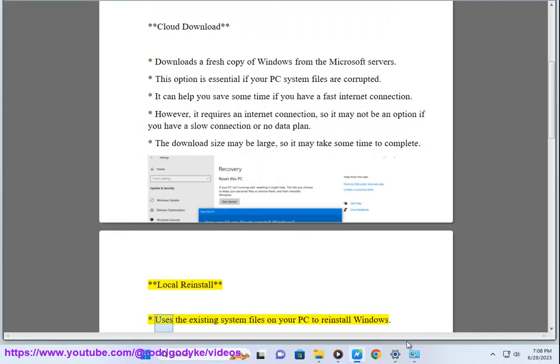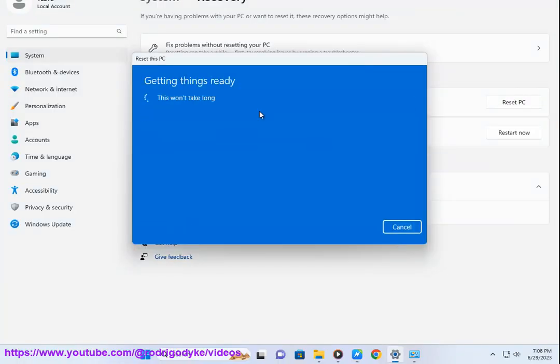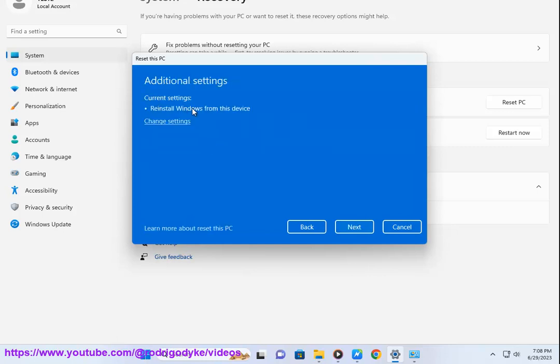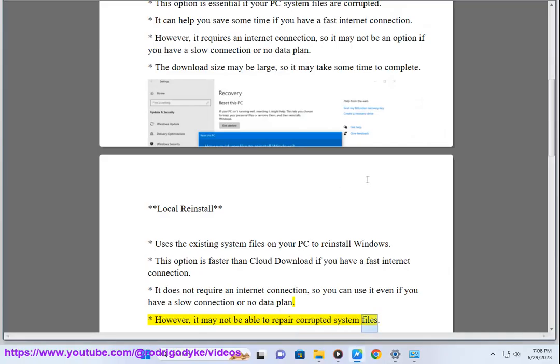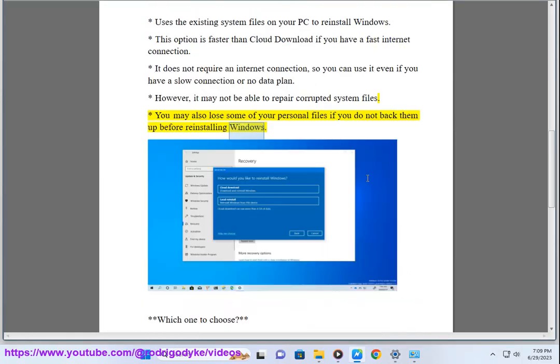Local reinstall uses the existing system files on your PC to reinstall Windows. This option is faster than cloud download if you have a fast internet connection. It does not require an internet connection, so you can use it even if you have a slow connection or no data plan. However, it may not be able to repair corrupted system files. You may also lose some of your personal files if you do not back them up before reinstalling Windows.